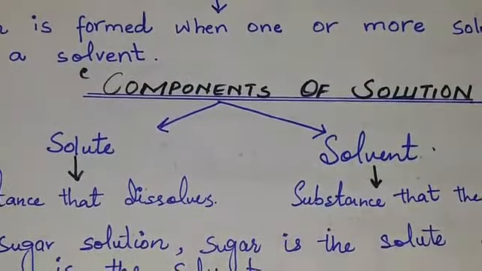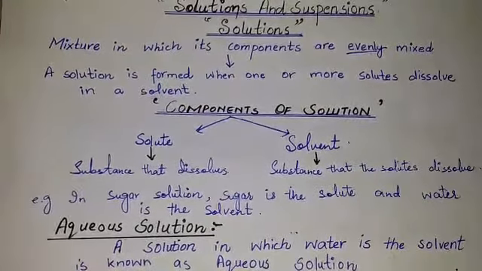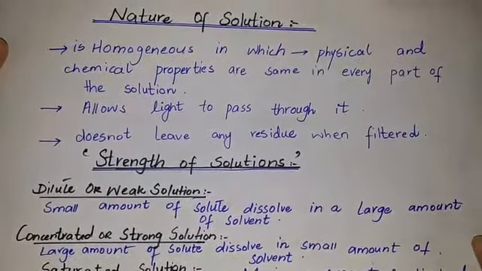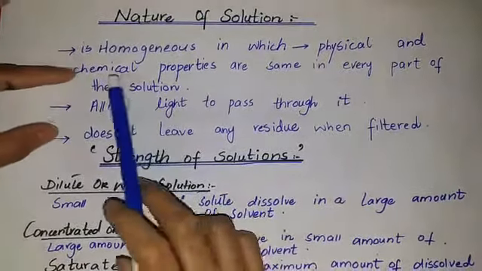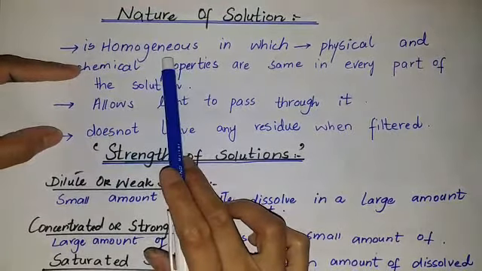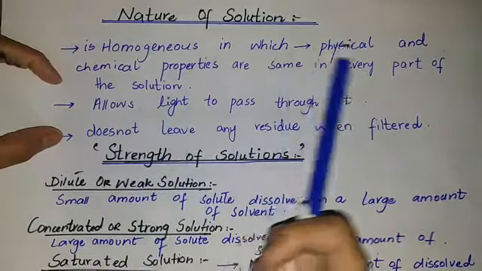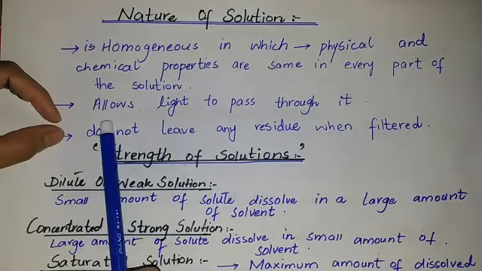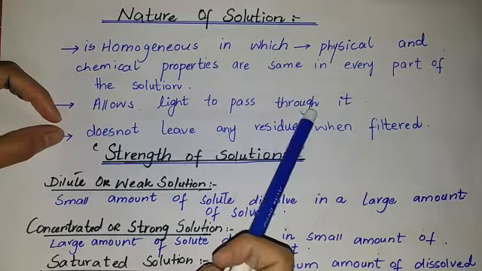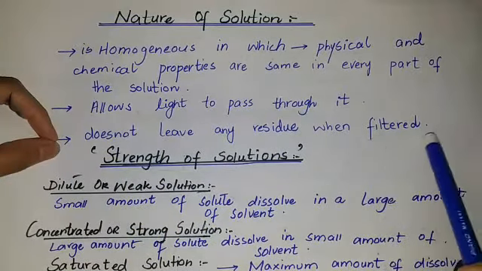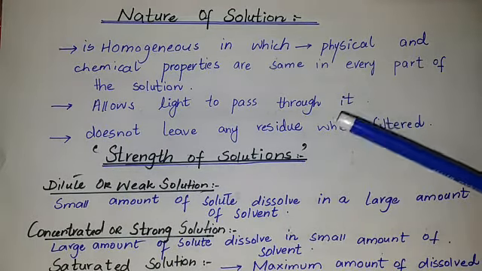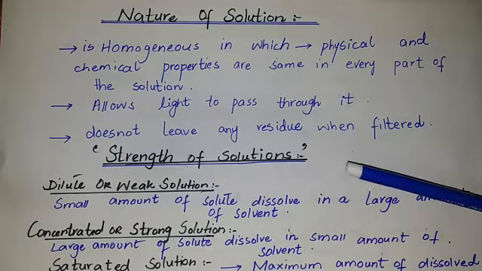Students, next topic is the nature of the solution: what is the nature of a solution and what are the properties of a solution. Students, a solution is homogeneous. Homogeneous means evenly mixed. The components are evenly mixed, in which the physical and chemical properties are the same in every part of the solution. Second, it allows light to pass through it, and does not leave any residue when filtered. Students, when we do the filtration, we will have no residue when we filter the solution.